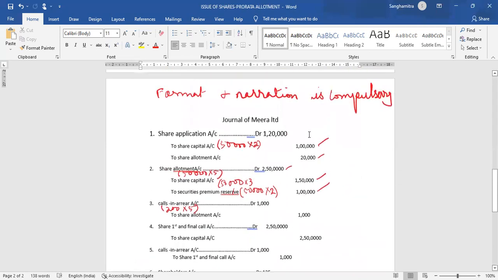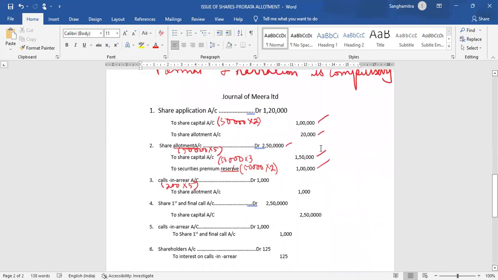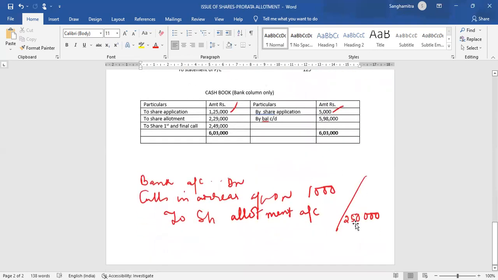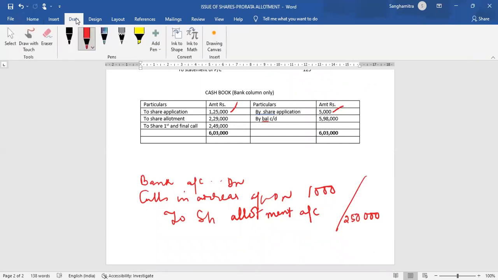just have a look at this. Where will your problem arise? Why should we not credit share allotment with 2,50,000? Because we have already received and credited 20,000 extra at the application stage, which we have transferred to allotment. Hence, we cannot transfer 2,50,000 over here. How much will we transfer? We will only transfer rupees 2,30,000. I hope this is clear to all of you.